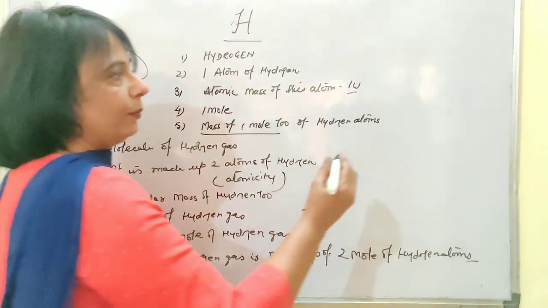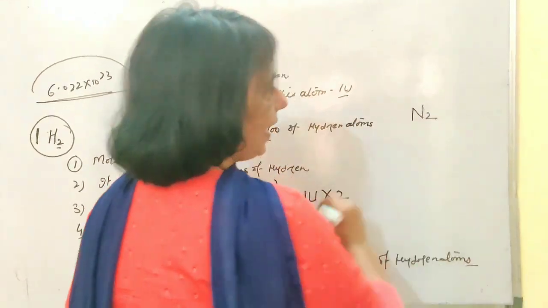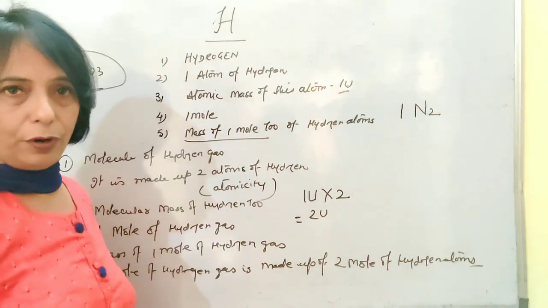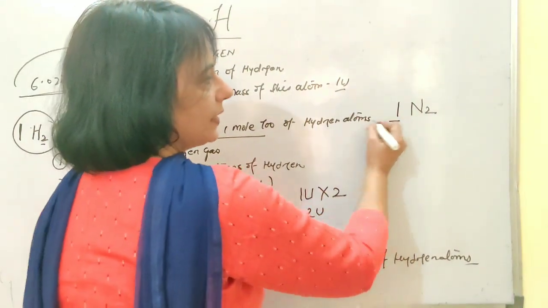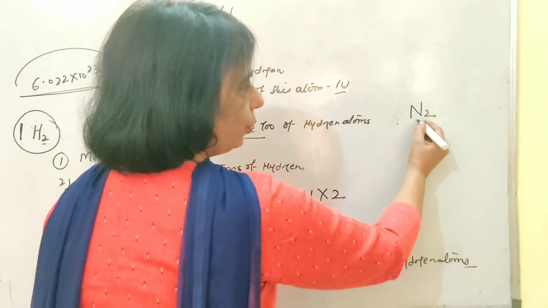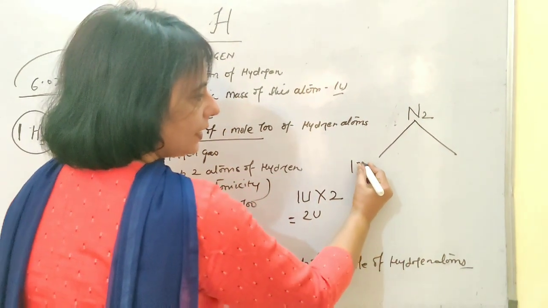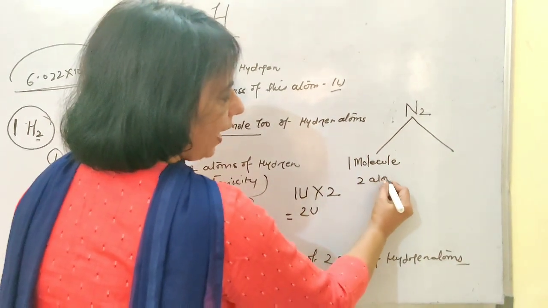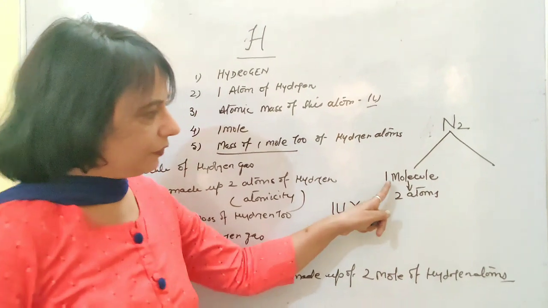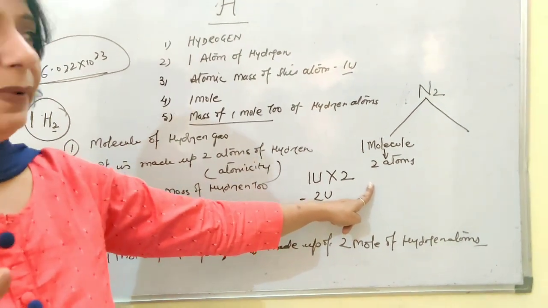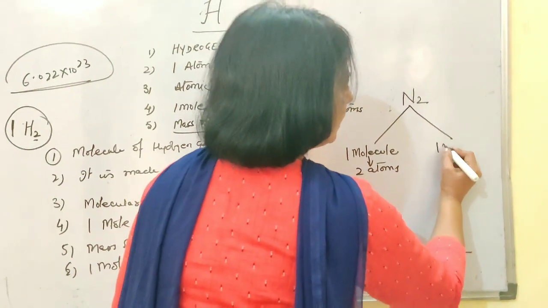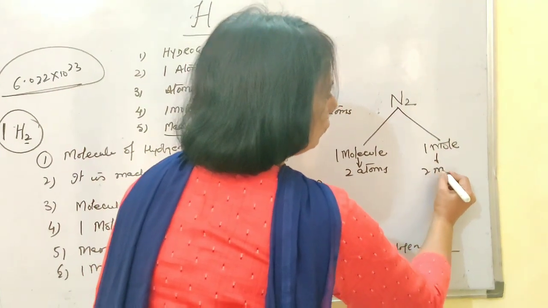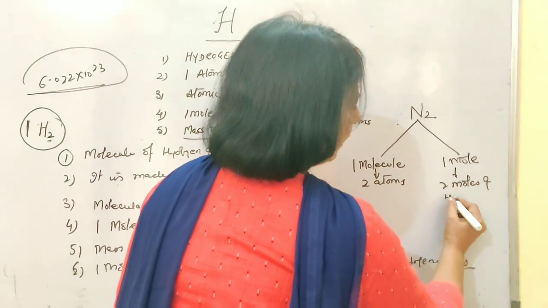Now look, let me give you one more example. Let's say we have taken N2. According to this, you can consider it as 1 mole also, and you can consider it as 1 molecule. If you consider it as 1 molecule, that means it is made up of 2 atoms. That means atomicity of this molecule is 2. It is made up of 2 atoms. But if you consider it as 1 mole, then it is made up of 2 moles of nitrogen